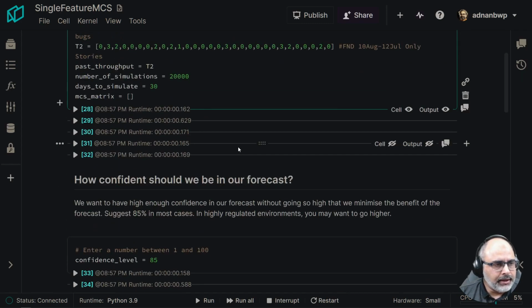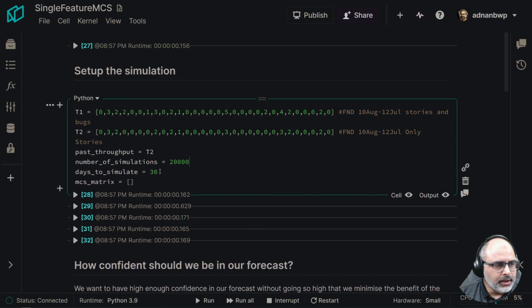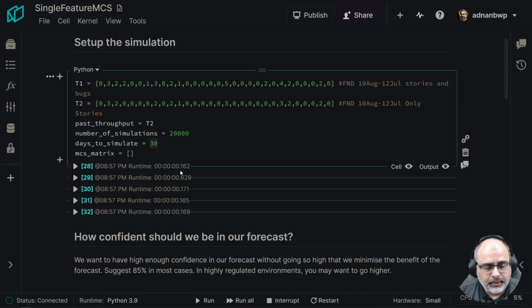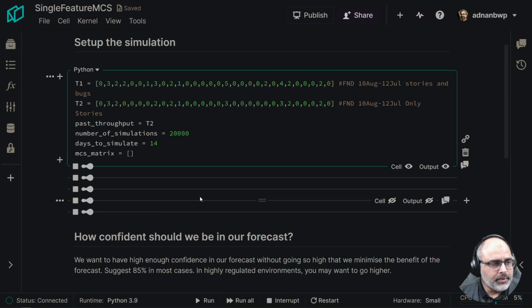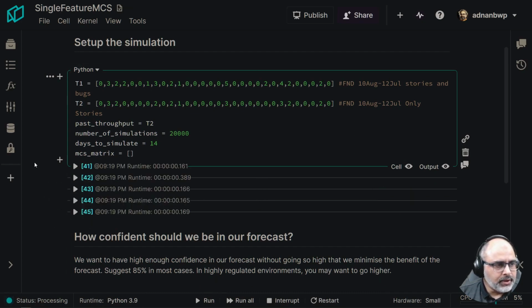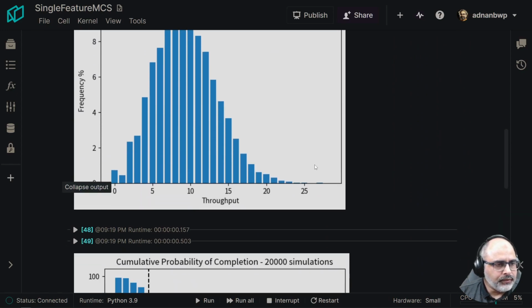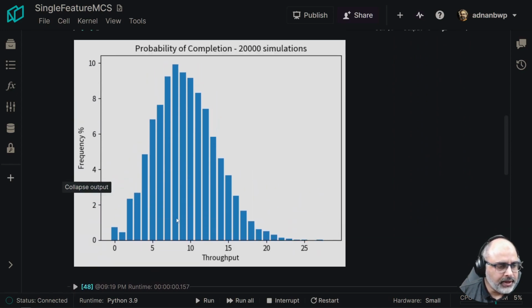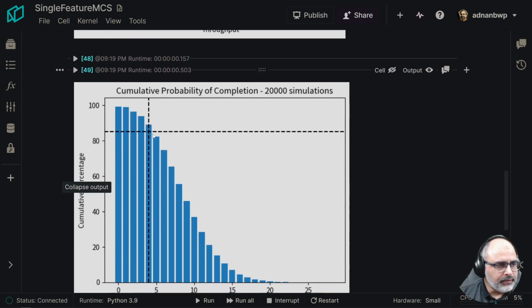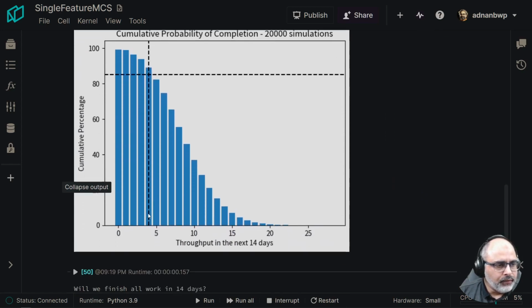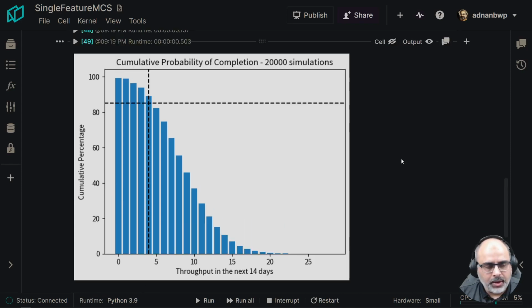If I go up here and change that, let's say I don't want to do 30, I want to look at the next 14 days, I'll just run all by clicking this button here. It will just take a few seconds to run through all the code and create this new chart for us. Now you can see in the next 14 days, the histogram looks a bit different. At 85%, we will complete 4 stories in the next 14 days. Well, 4 stories or more, which is the preferred way of talking about probabilistic forecasts.